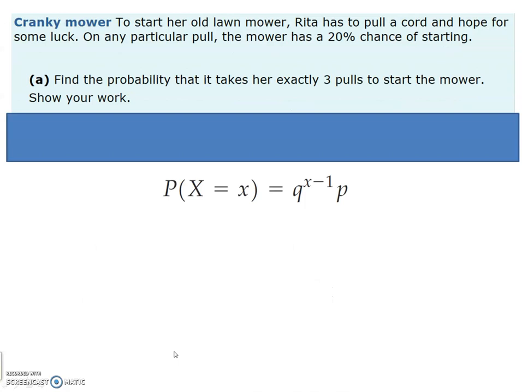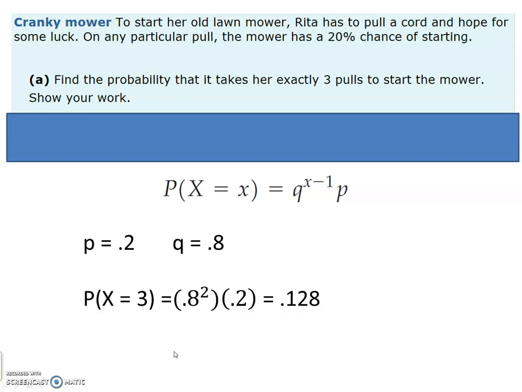Okay, let's look at an example where we get to actually use the formula here. So, cranky mower. To start her old lawnmower, Rita has to pull a cord and hope for some luck. On any particular pull, the mower has a 20% chance of starting. Find the probability that it takes her exactly 3 pulls to start the mower. Show your work. So there's the formula, and it looks kind of daunting. It's got x's and x's and q's and p's and super easy formula.